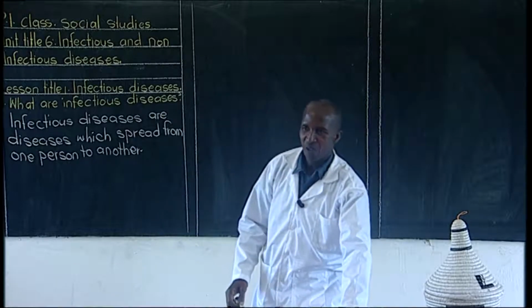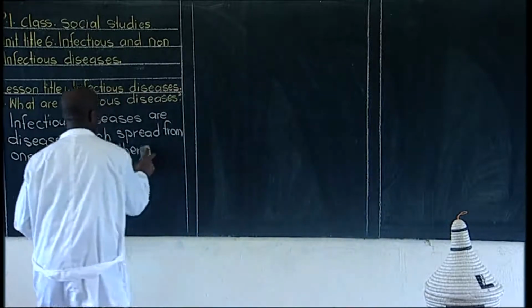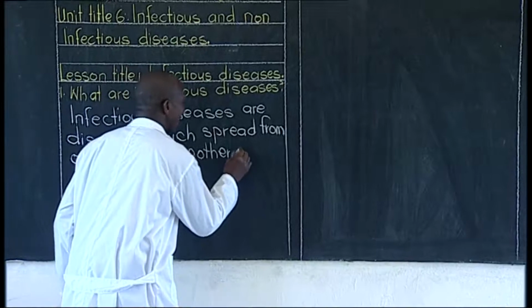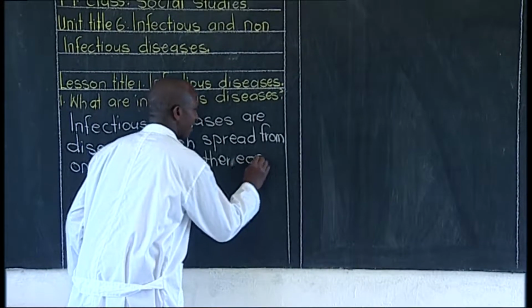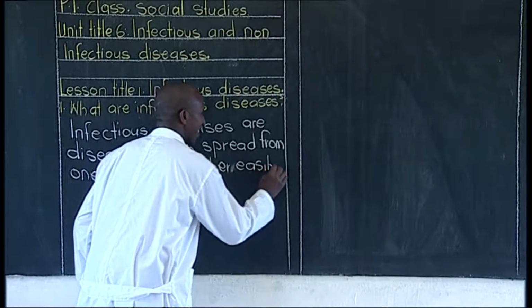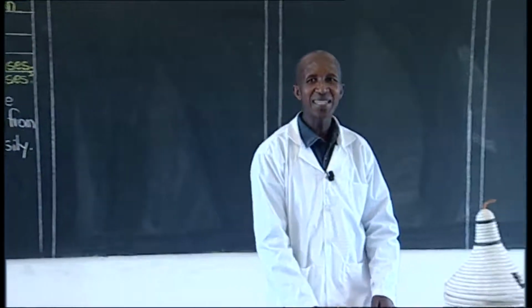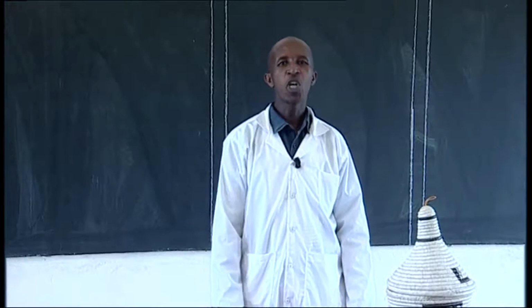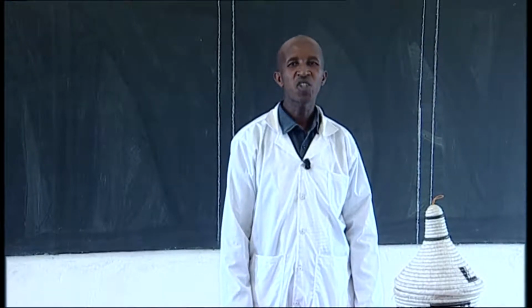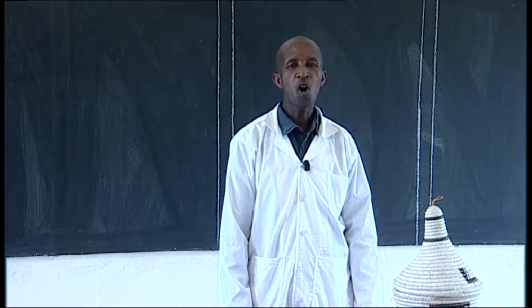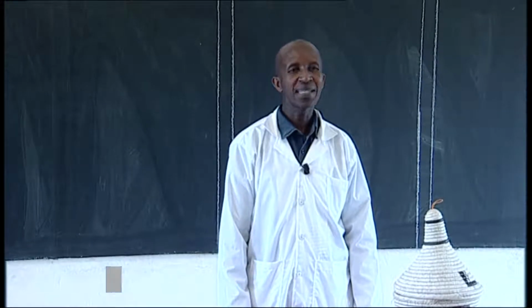Let me add something, good children: easily. They can spread very easily from one person to another in short periods of time. It doesn't take long.